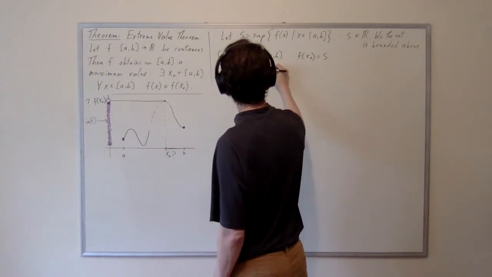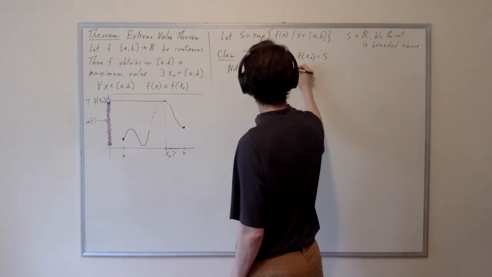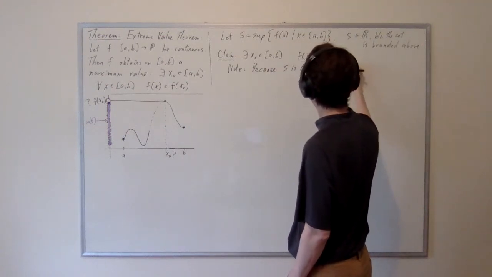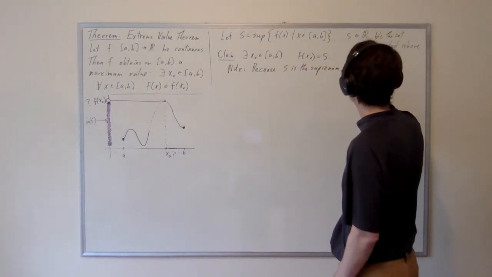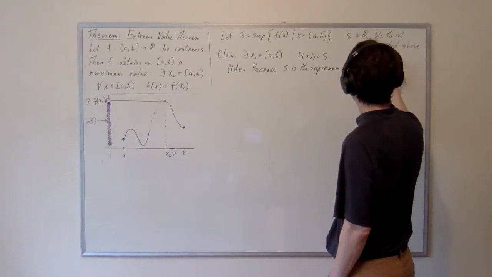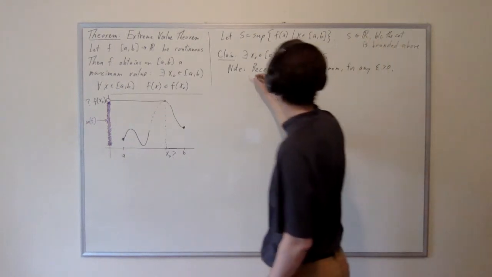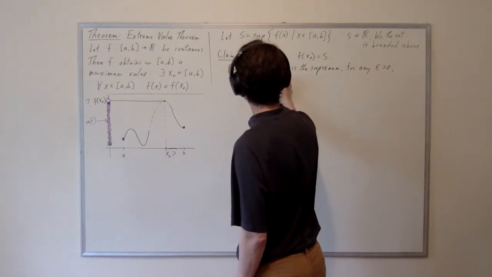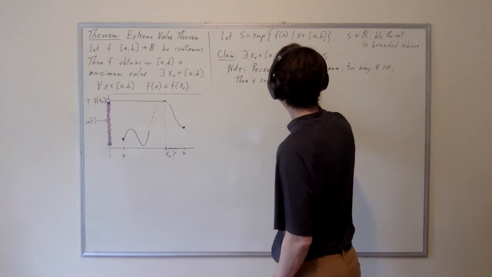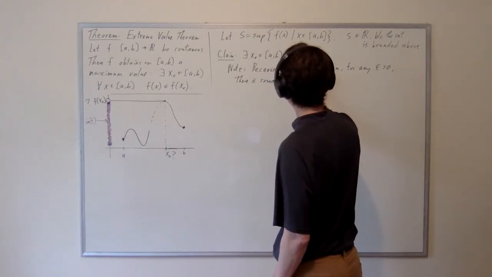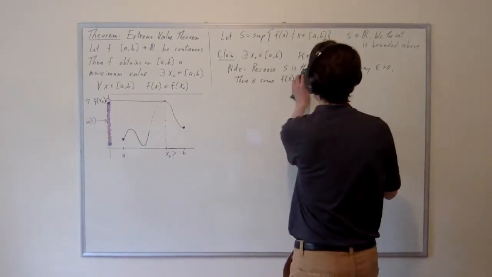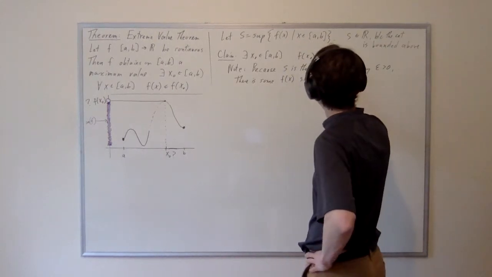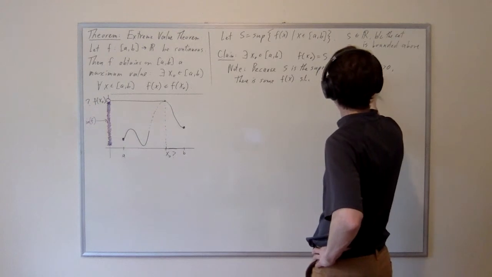Because S is the supremum of that set, there are closer and closer values. So for any epsilon greater than 0, there is some element of that set, some f of x, such that f of x exceeds S minus epsilon.